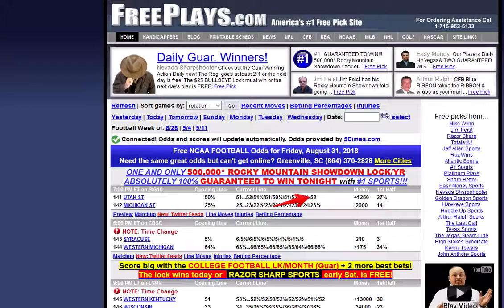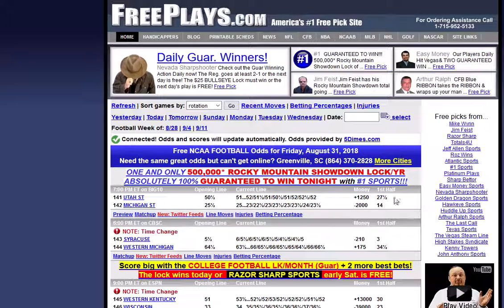Another line you're going to find here on our page is what they call the money line. That is this number right here, where you see Michigan State is minus 2,000 and Utah State is plus 2,500. Now you're saying, hey, I have no idea what that means. Don't worry, I will get to that in a little bit.